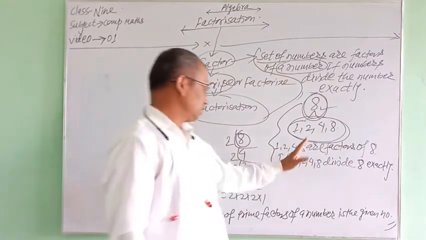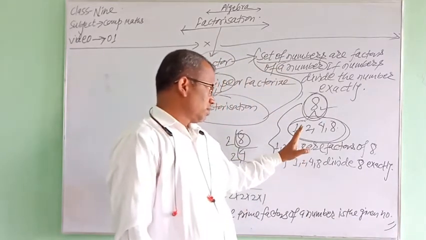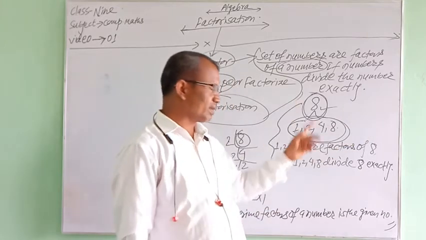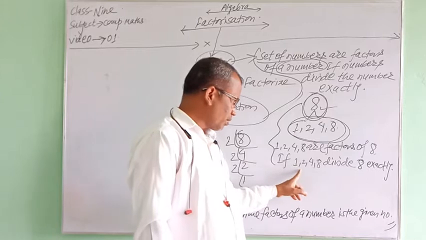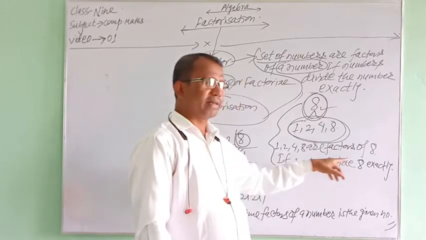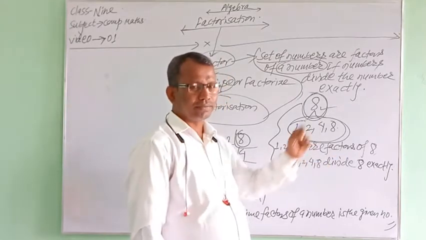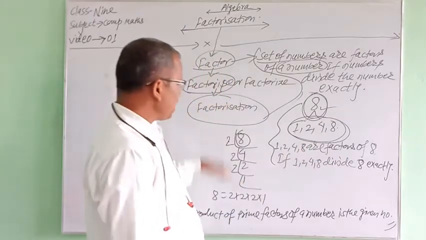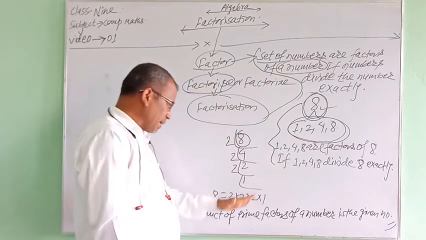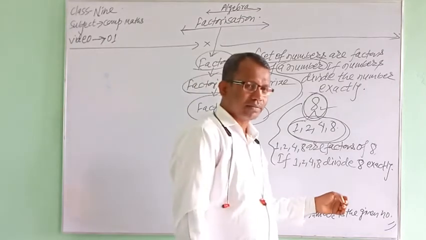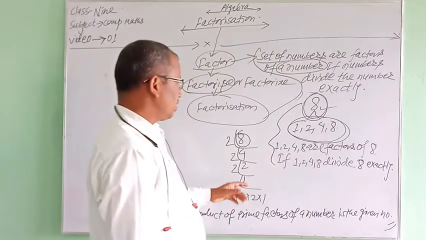But for 1, 2, 4, 8, the factors of 8, the product of all four cannot be 8. If we multiply them all, it gives us 64. This is the character of prime factors: the product of the prime factors of a number is the given number.